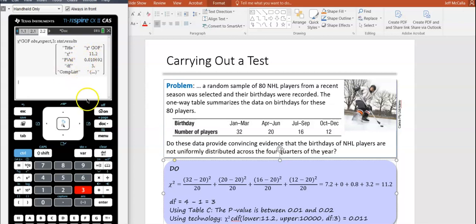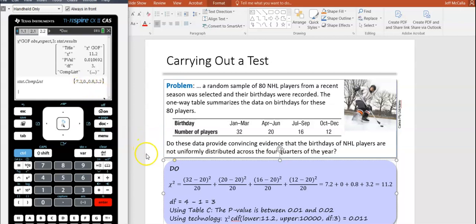If you want to see the comp list, that's actually really helpful. So if you hit the variable key right above the number 9 and go to comp list, you can see those are the 4 values in order. The first, January through March, that 32 was a lot bigger than we thought. It contributed 7.2 out of 11.2 for the chi-squared. So most of the variation, or a lot of that, came from the first value there.